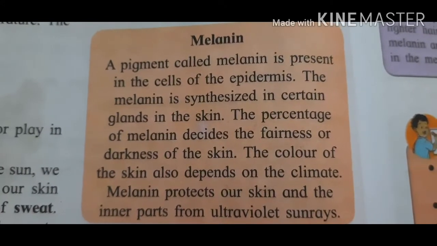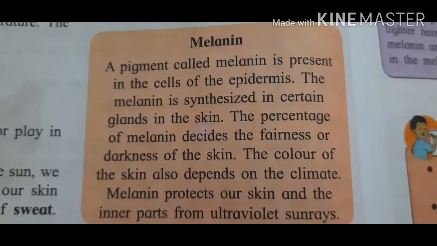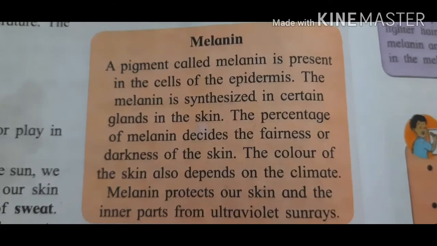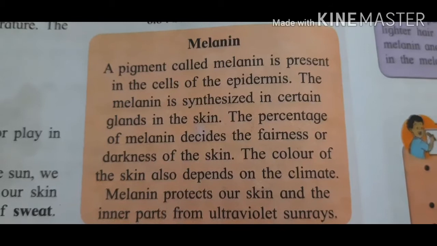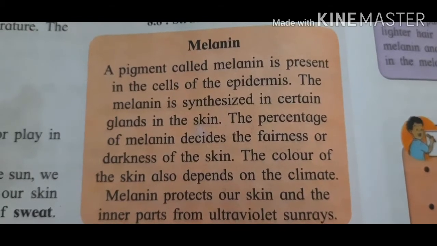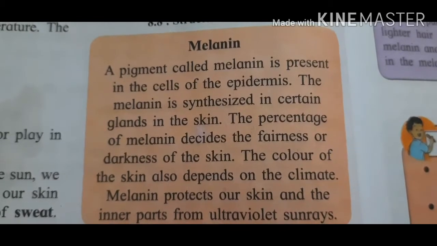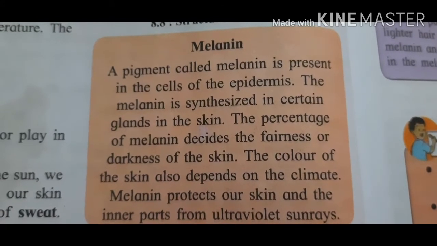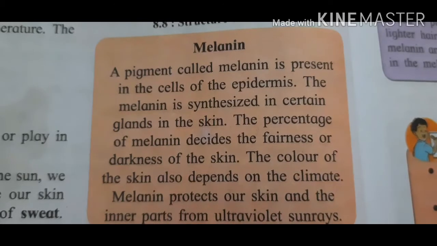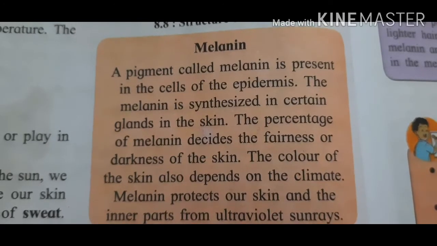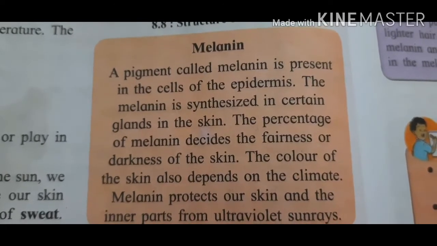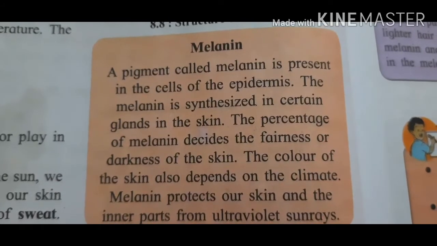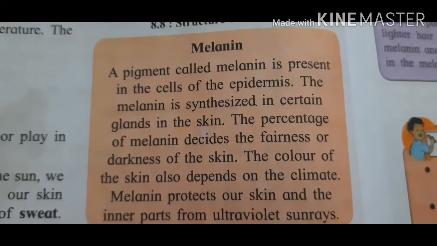The color of the skin depends upon the climate. Melanin protects our skin and the inner part from ultraviolet sun rays.